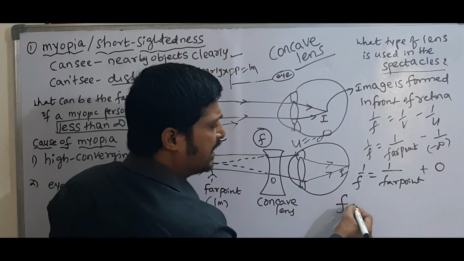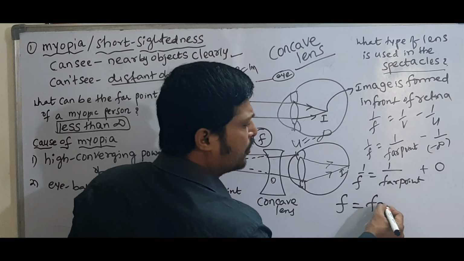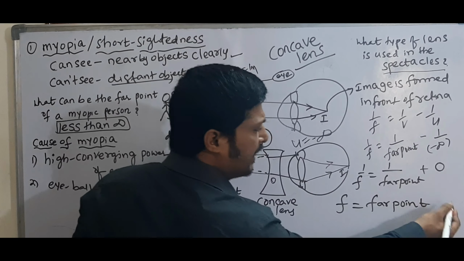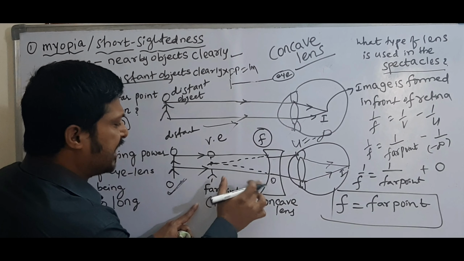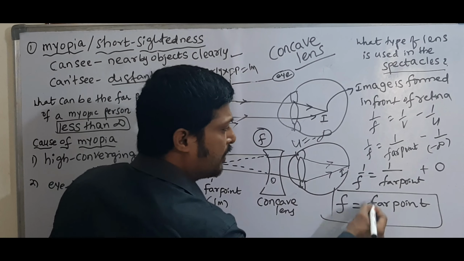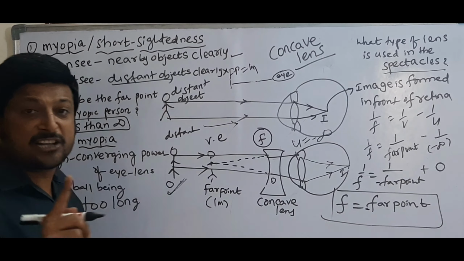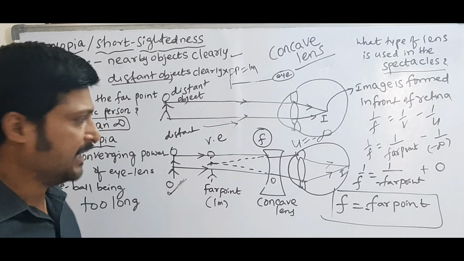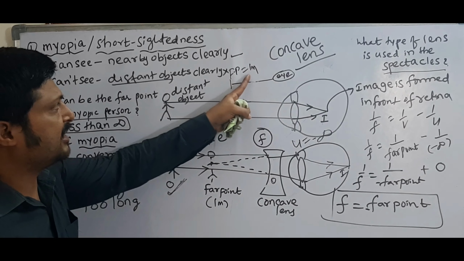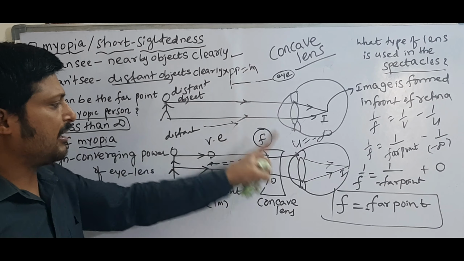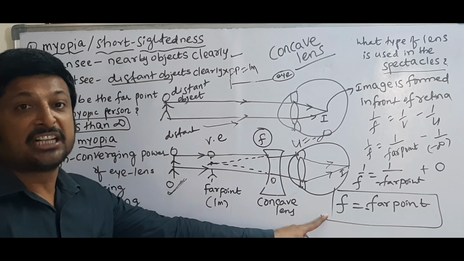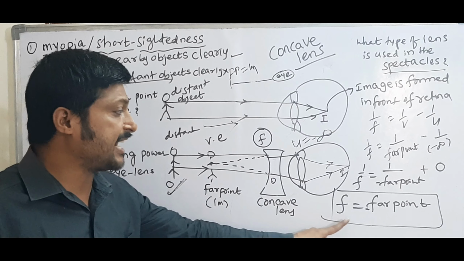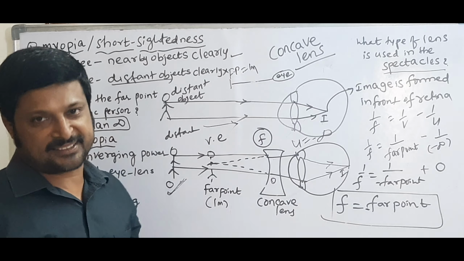So the focal length is equal to the far point. But here this length is on the left side, so it is negative: focal length equals minus far point. What is the far point of this person? 1 meter. So the focal length of the concave lens required is minus 1 meter.